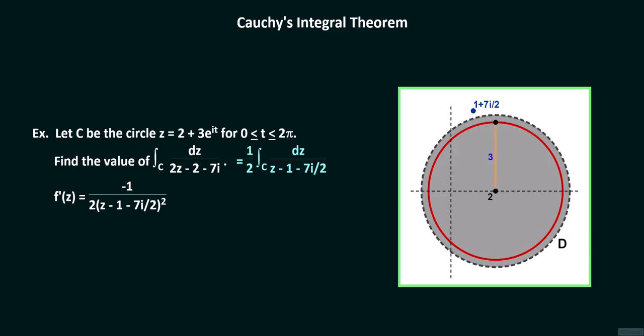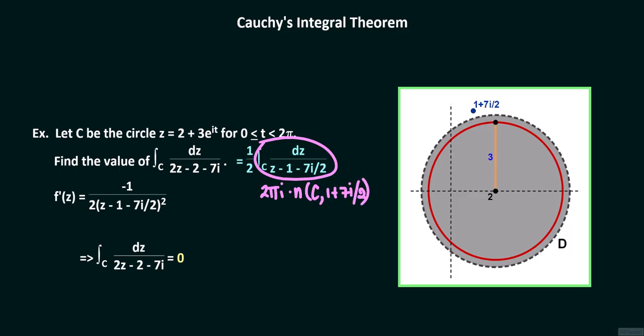Therefore, by Cauchy's integral theorem, the integral of dz over 2z minus 2 minus 7i should be 0. We can also use the winding number of C around 1 plus 7i over 2 to find the value of the contour integral. This contour integral is 2 pi times i times the winding number of C around 1 plus 7i over 2. Since 1 plus 7i over 2 is outside C, the winding number is 0, so that we also get 0, as we should, for the value of the contour integral.